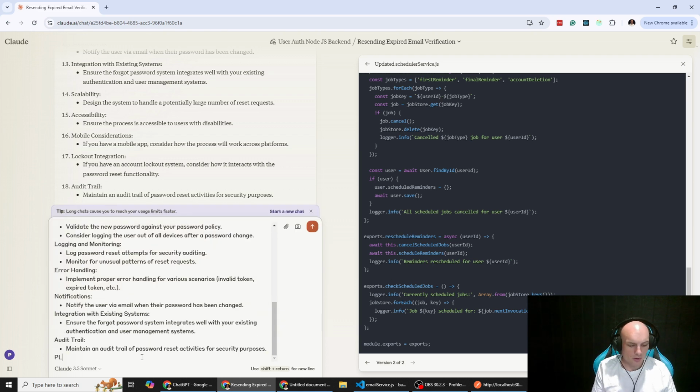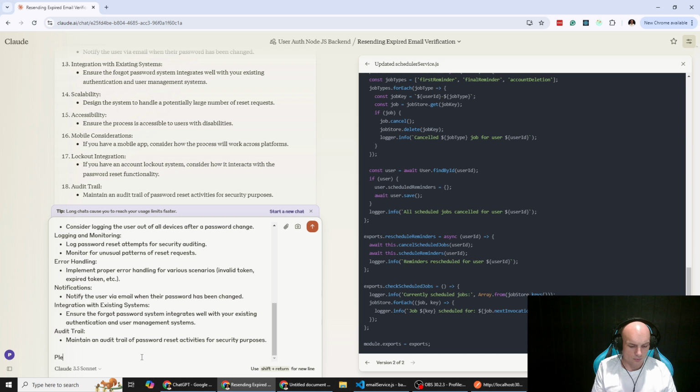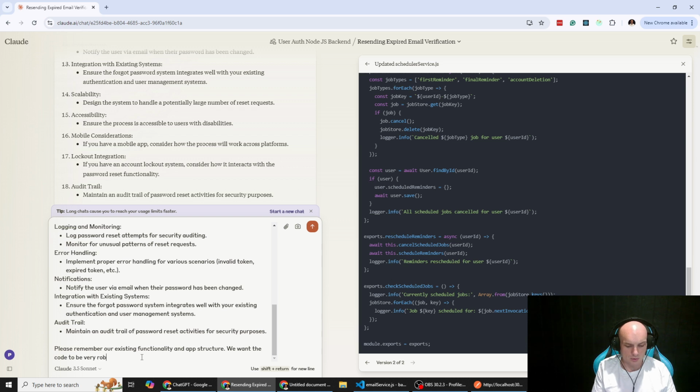And then I'll just say, please remember our existing functionality and app structure. We want the code to be very robust, scalable, and modular, fitting with our existing